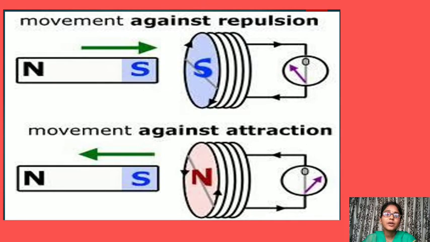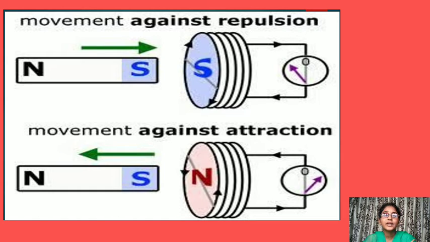But here the bar magnet's south pole and the coil's south pole repel. Here the kinetic energy decreases. But when the motion is against attraction, at that time the kinetic energy will be more. That means the south pole here and the north pole there. The Lenz law is based on the law of conservation of energy.